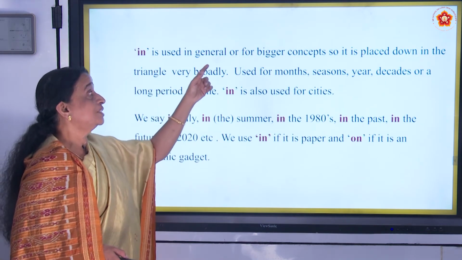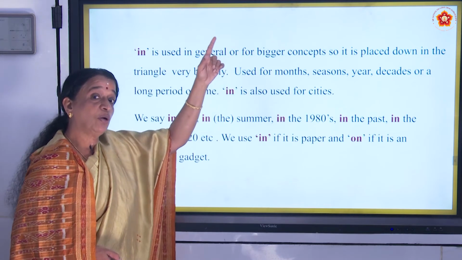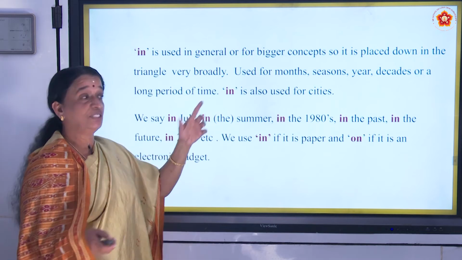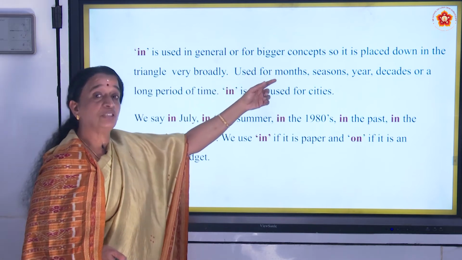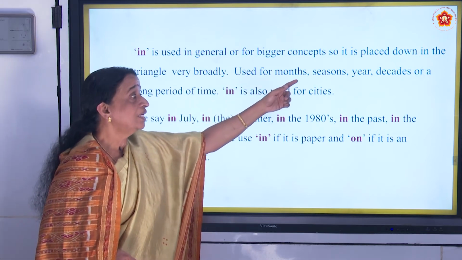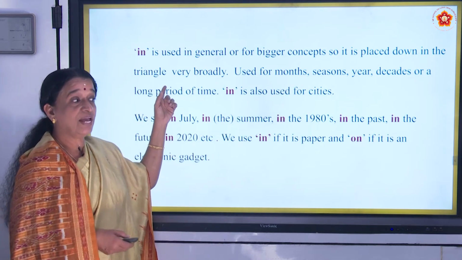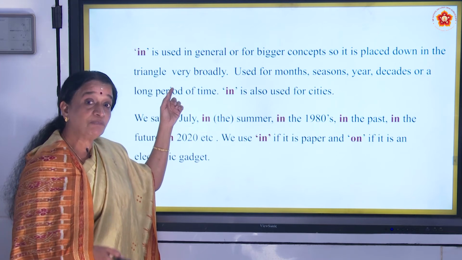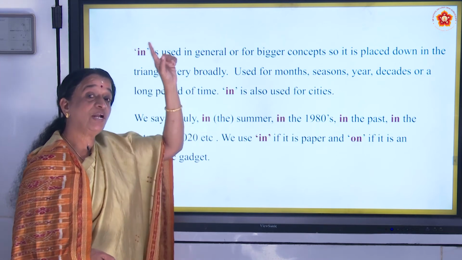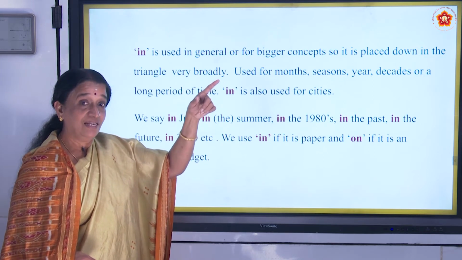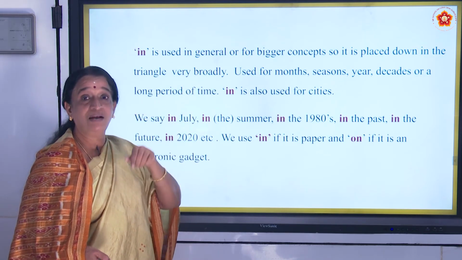In is used in general. So we were talking about at, on and in. In is used generally for bigger concepts, so it is placed down in the triangle, the triangle that you had seen. Which is the one given the first rank? At. Next comes on. Then comes in.